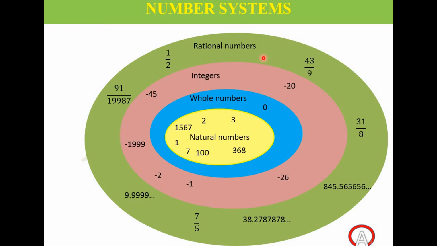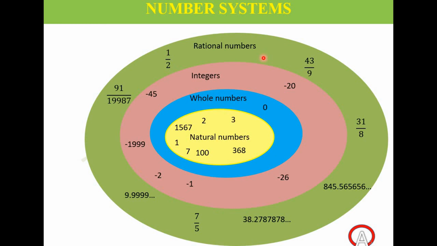It's an advanced topic which you will learn in class 9, so you don't have to worry about it now. I just wanted to give you a glimpse of the number system. As of now, you are learning only till rational numbers.